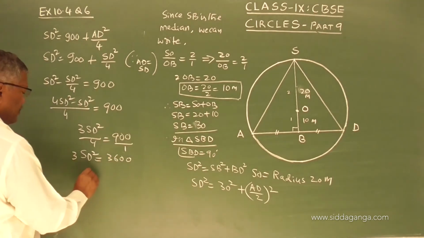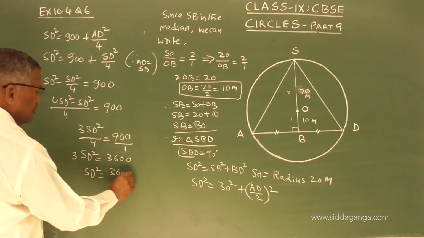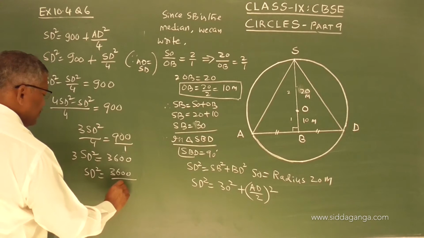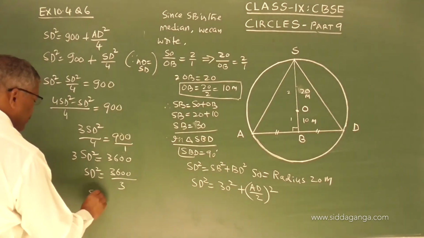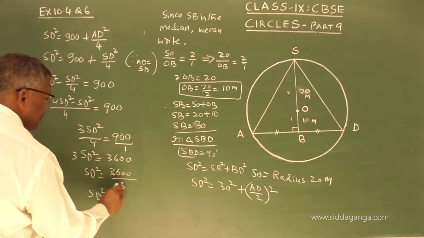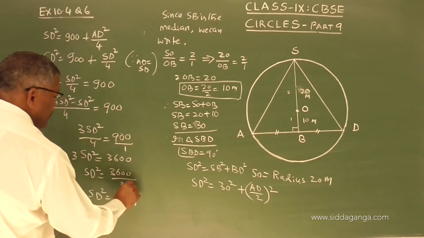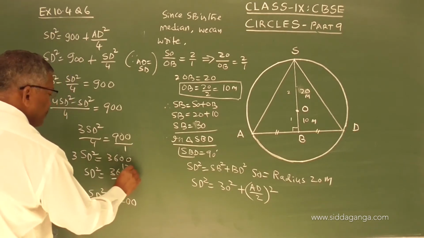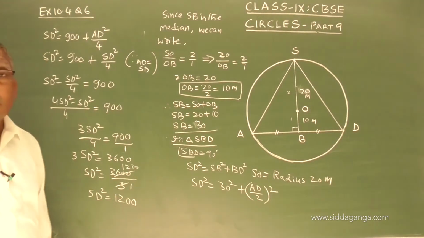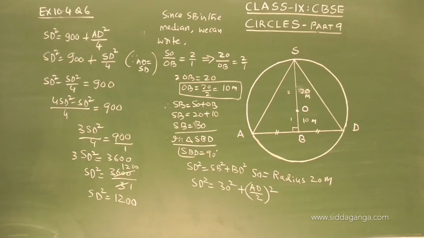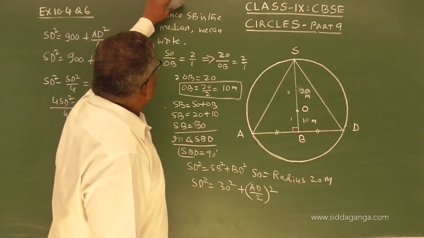SD square equals 3600 divided by 3. So SD square equals 1200.